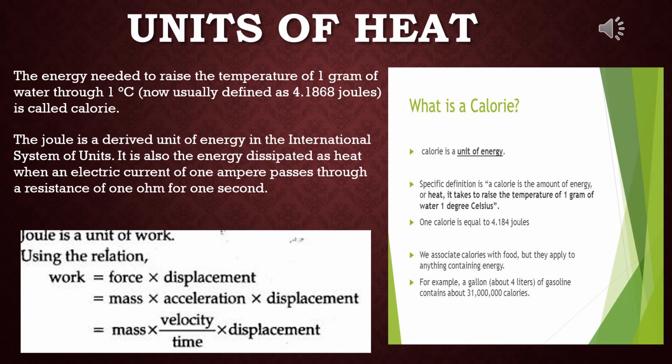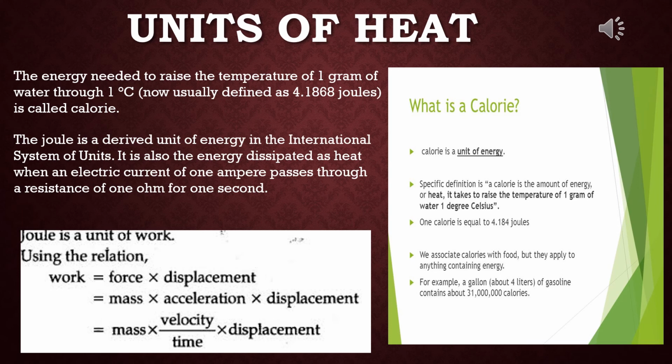Now, units of heat. Heat being a type of energy, it is measured and expressed by the units of other forms of energy. So, the CGS unit of heat is calorie and the SI unit of heat is joule.